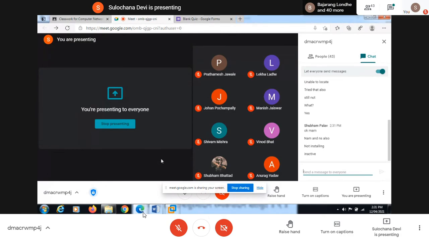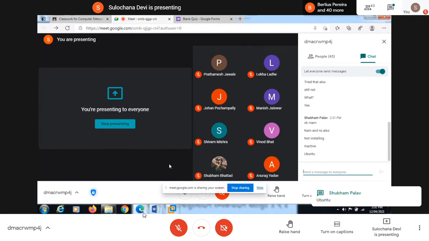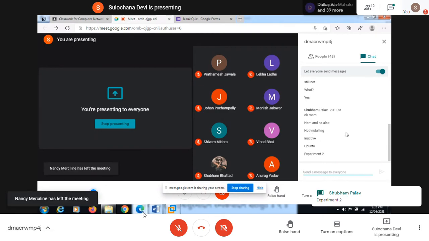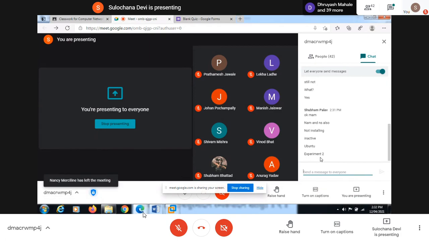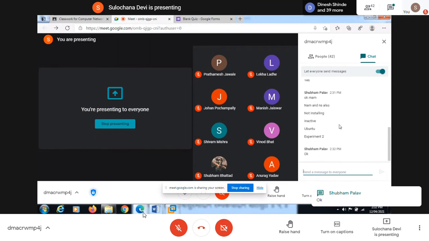This Red Hat machine I have shared with you now, in that NS and NAM are installed. On Ubuntu, we were able to install, but that segmentation fault was coming, that's why we are not using it there. We were able to install NS there also, but NAM was not working. Experiment number two you can perform on Red Hat. Red Hat has both NS and NAM.